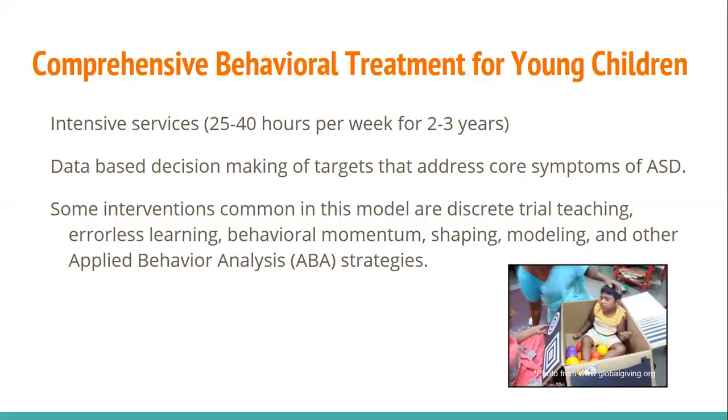Some interventions that are common in a comprehensive behavioral treatment model are discrete trial training, errorless learning or errorless teaching, behavioral momentum, shaping, modeling, and other strategies that have shown to be effective as part of applied behavior analysis.